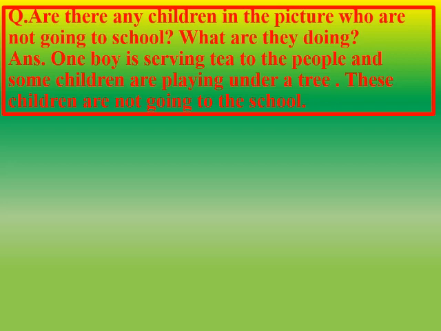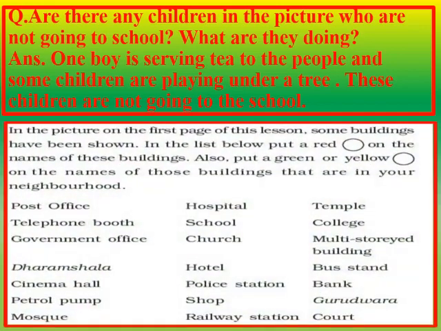Now children, let me give you some homework. Look at this picture. Here you have a question which you have to solve as homework. It is on page number 83 of your EVS textbook.